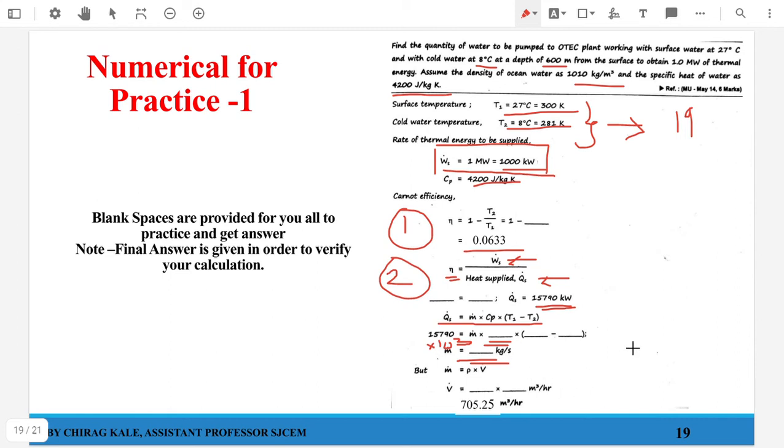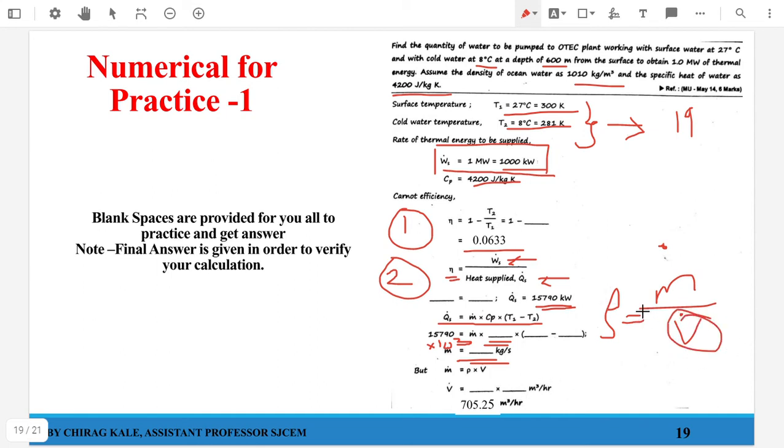Now your density is mass divided by volume. That is what I have done over here. So if it is in terms of mass flow rate, it will be in terms of volume flow rate. Okay, so volume flow rate will be... what I'm supposed to find out is your volume flow rate.